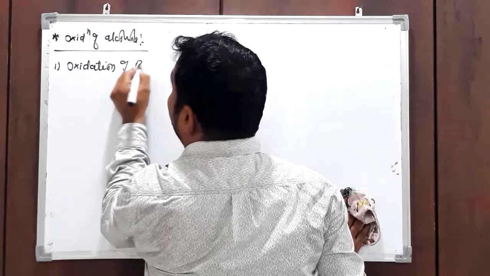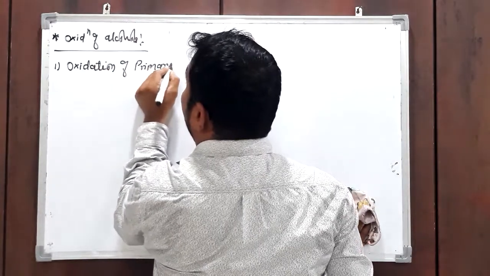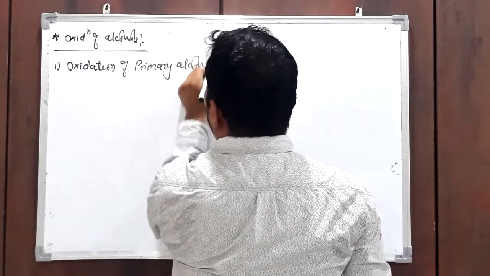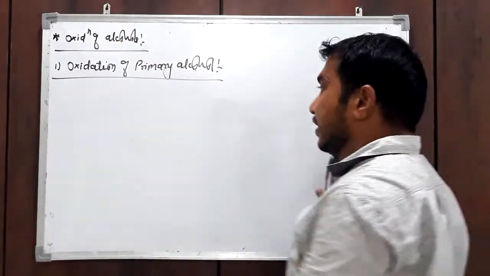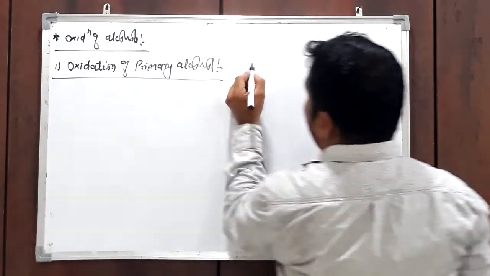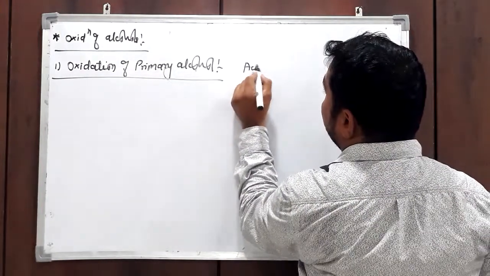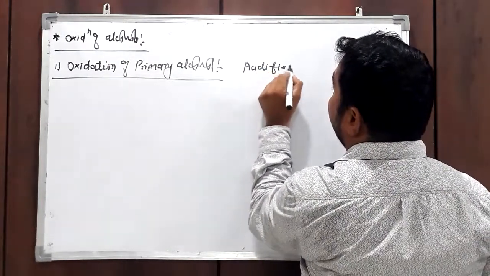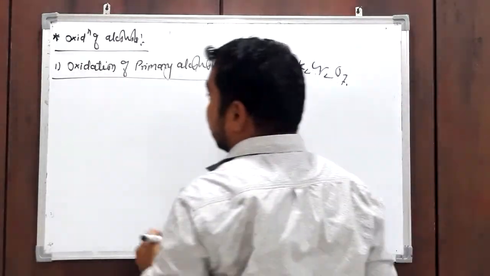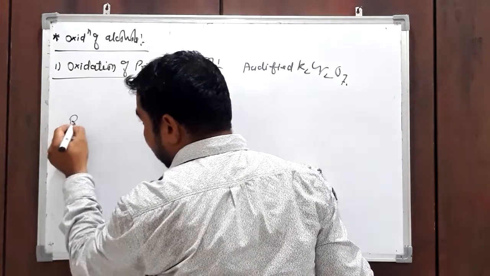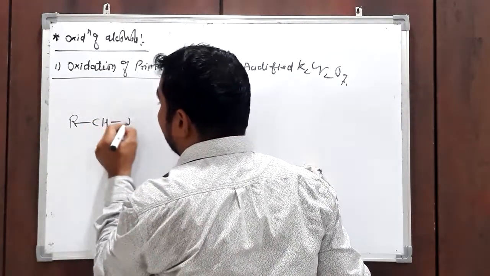Oxidation of primary alcohol. There are various oxidizing agents we can use, but just first, in this reaction we will use acidified K2Cr2O7. Okay, so this primary alcohol means RCH2OH.